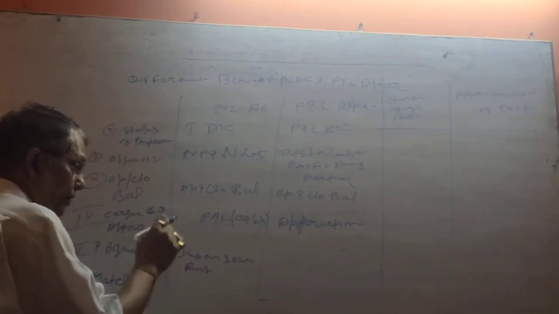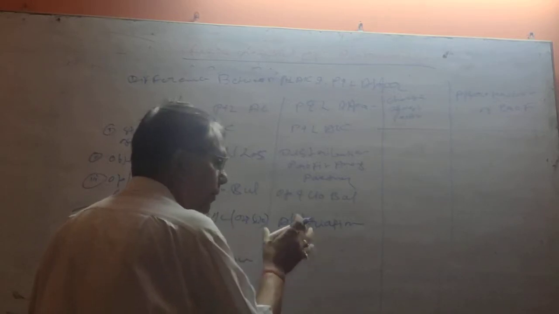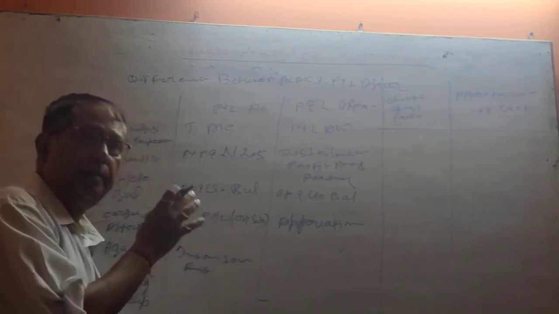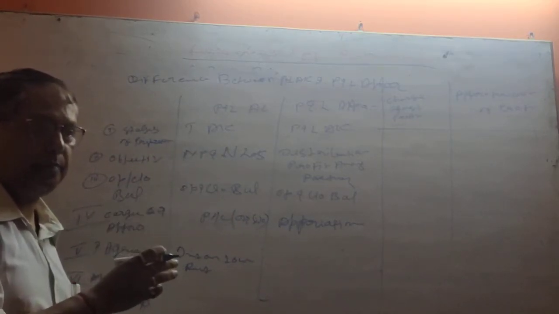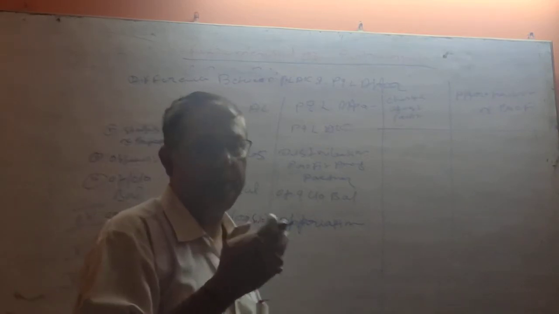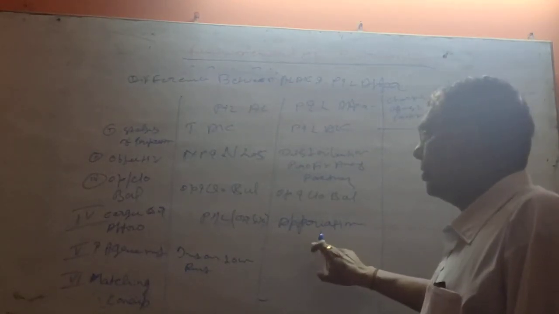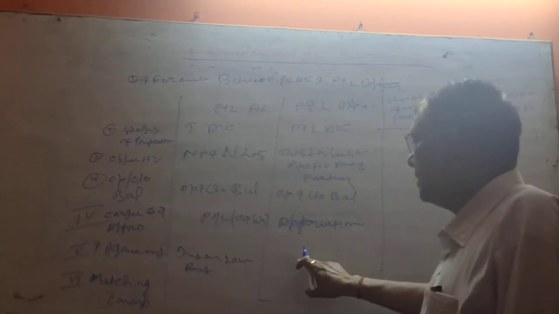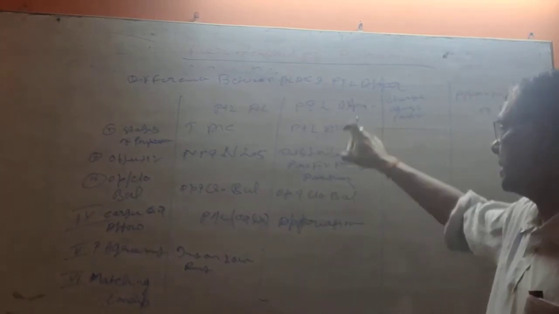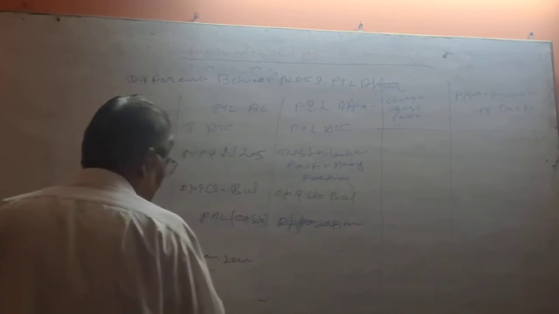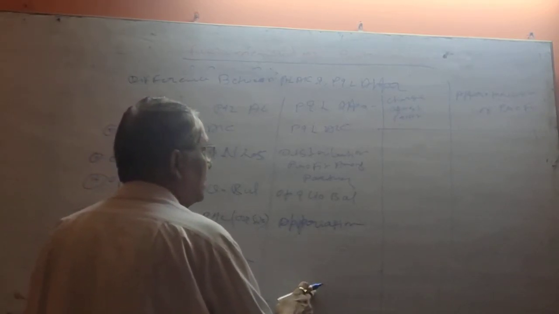Here we are totally dependent upon the agreement of the partners. If salary is provided, they will provide the salary. If interest is mentioned in the agreement, they will provide it. So the partnership agreement is very much essential for making the PL appropriation. Here the matching concept is allowed and here the matching concept is not allowed.